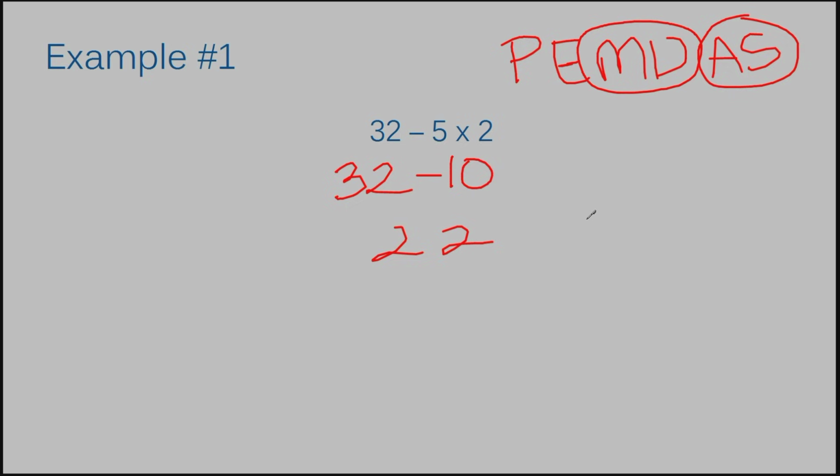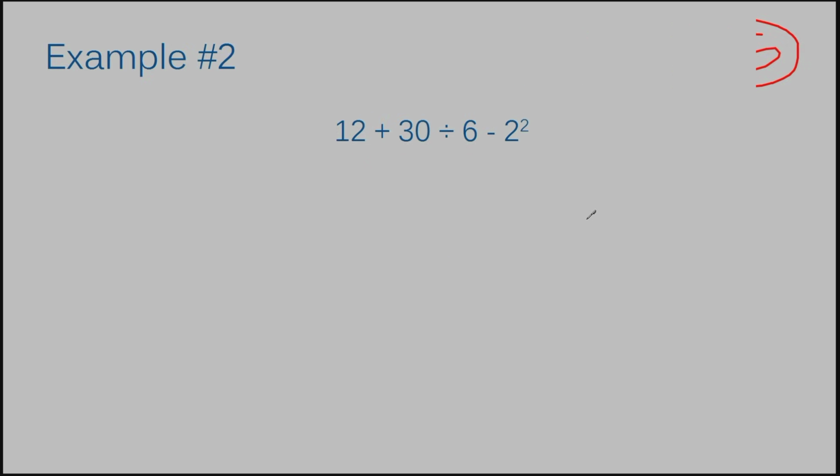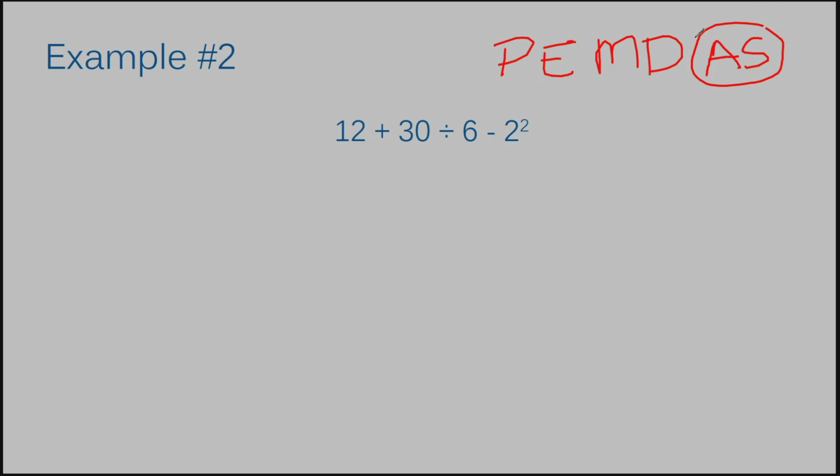Let's move on to example number 2. Example number 2. Again, we want to start by writing PEMDAS at the top of our paper. P, E, M, D, A, S. I'm circling my addition and subtraction and my multiplication and division.